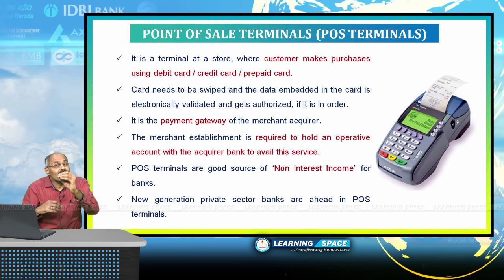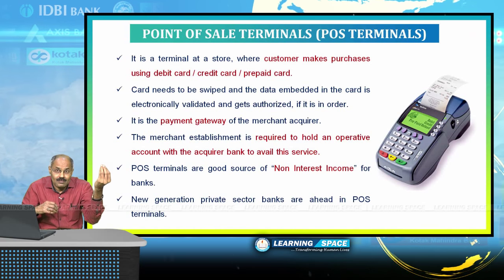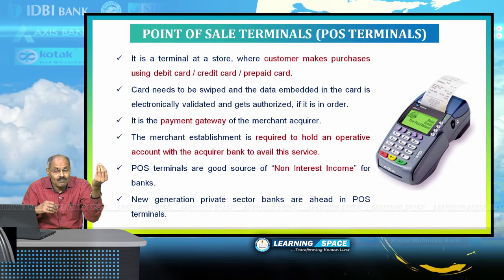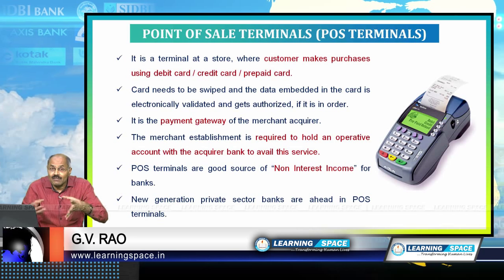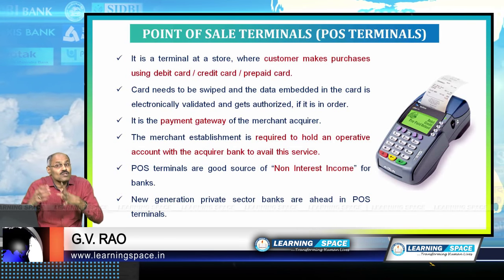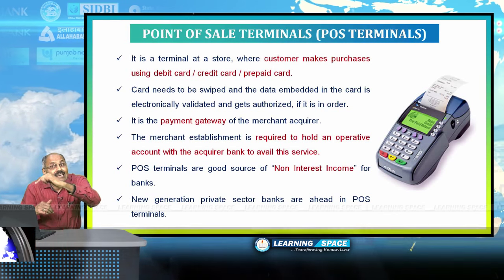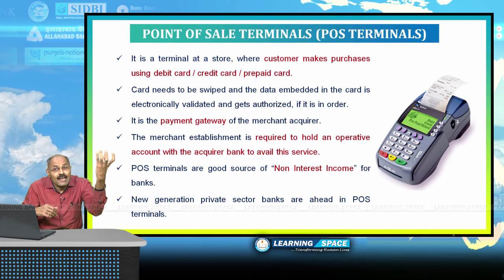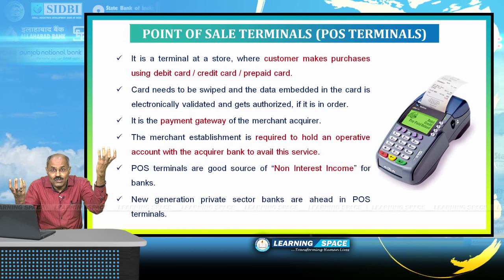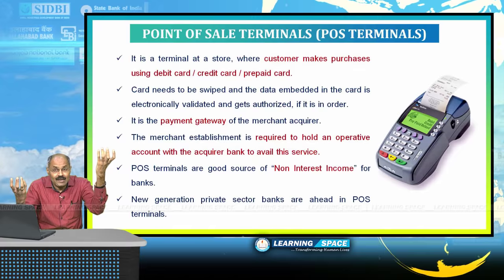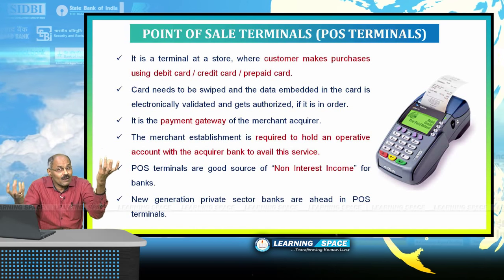What is the advantage of establishing point of sale terminals to banks? Banks will get income from the merchant. If Shopper Stop has got point of sale terminal established by ICICI Bank, ICICI Bank will get fee income or non-interest income from Shopper Stop.